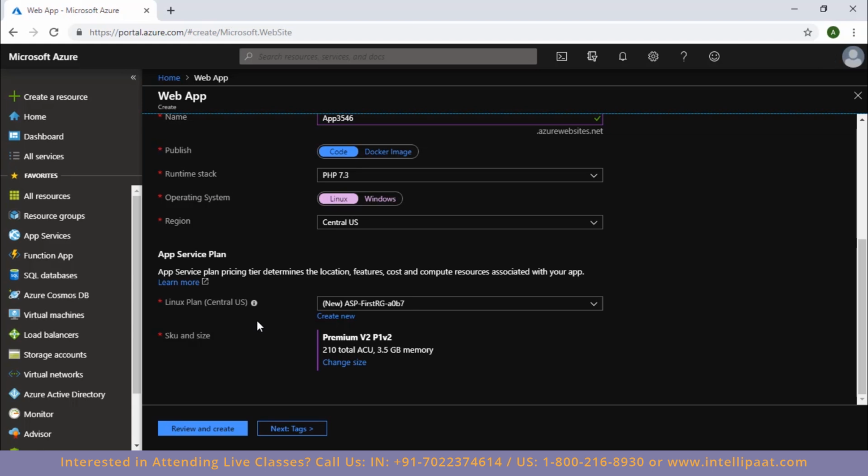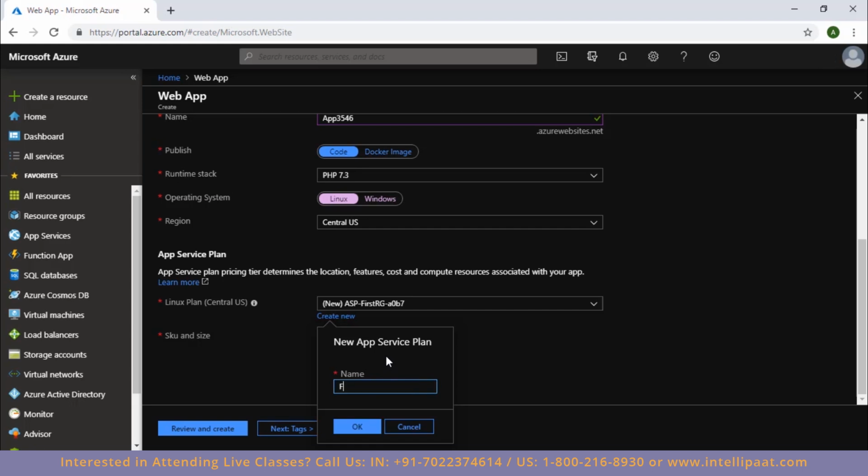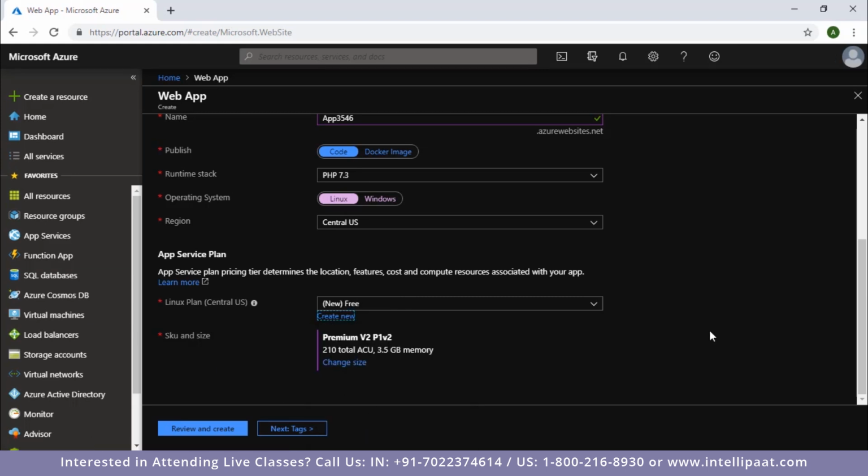Since I want to use the free resources, I am going to change this default plan here, because this plan is probably not for free tier. So I'm going to click on create new here and give a name for my plan. I'm going to name it free, and then click on OK.